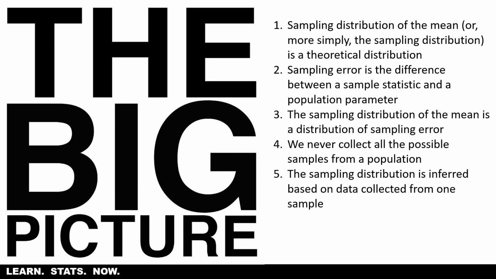So it may sound a little complex right now, and it's probably one of the hardest concepts for students to understand in statistics, is this idea that everything we do later in statistics is going to be based on this theoretical distribution that assumes normality, right? Bell-shaped curve. And that we actually calculate something called the standard error of the mean, which is the standard deviation of this theoretical sampling distribution.